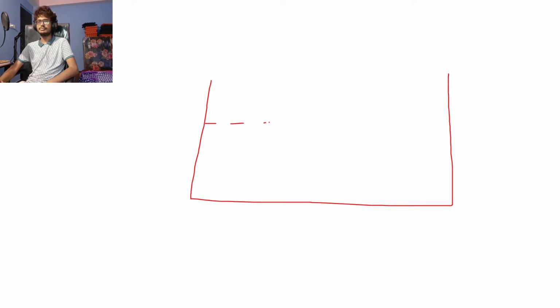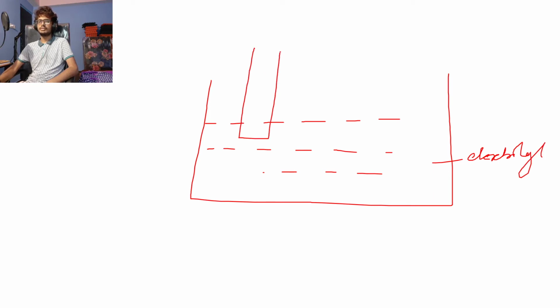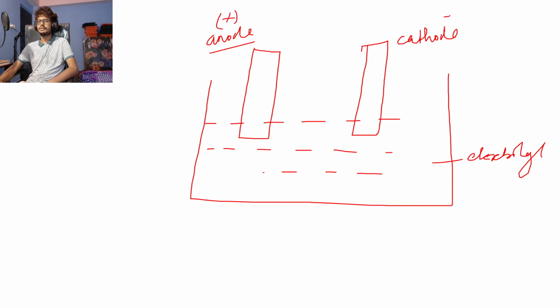So it's very simple, the apparatus of electroplating. So this is an electrolytic cell. So there is a cell where electrolysis happens, right? This is the electrolyte. Then we have the positive electrode and the negative electrode. So this is positive, meaning anode, this is negative, meaning cathode. Okay, so this is positive, this is negative.